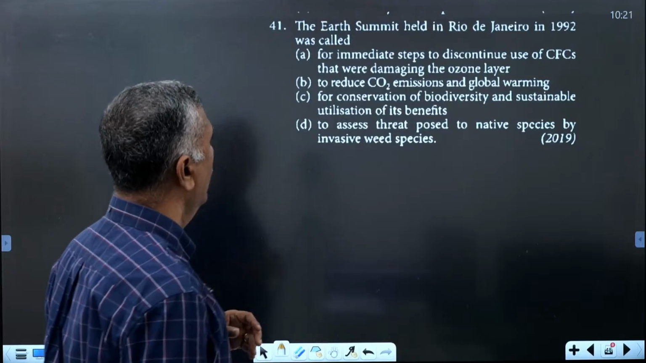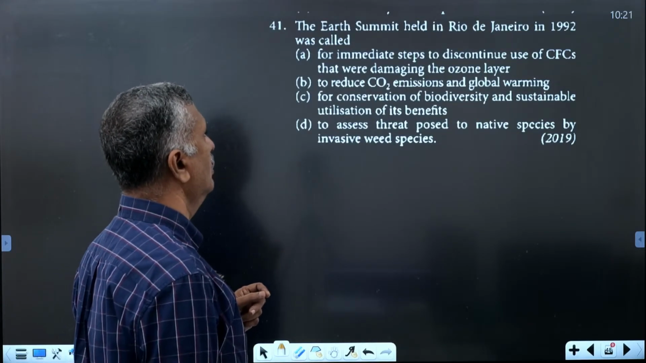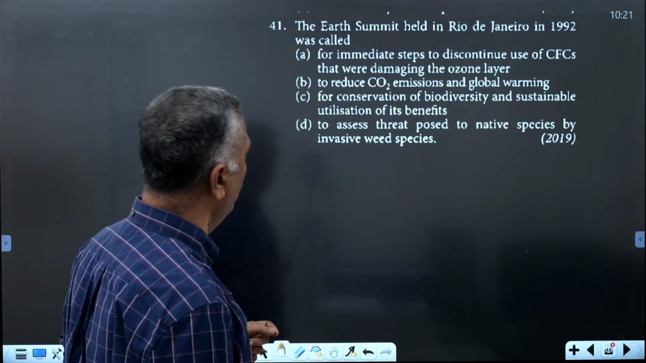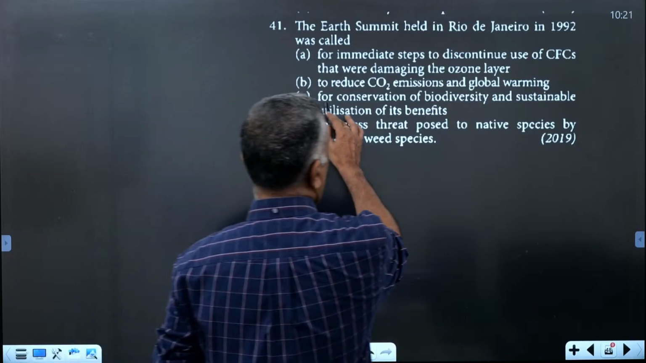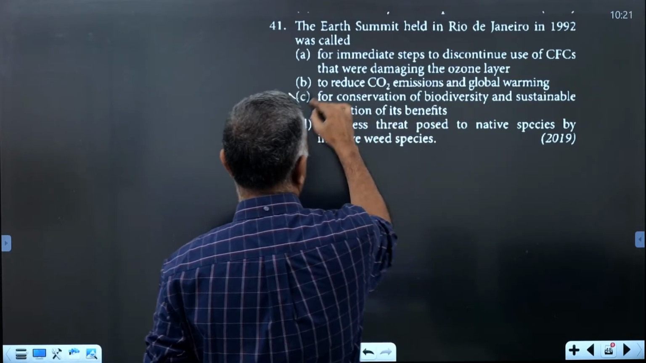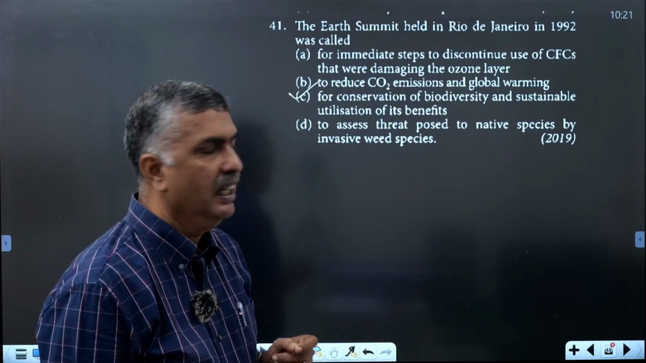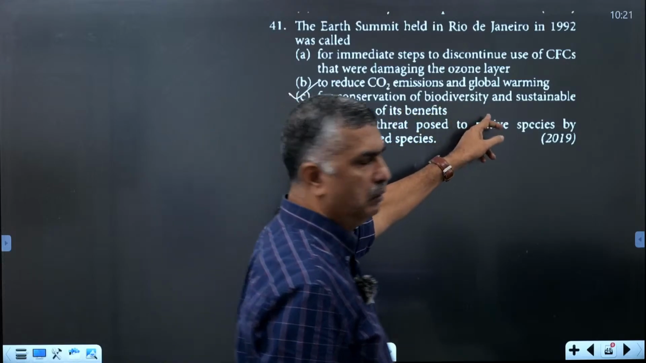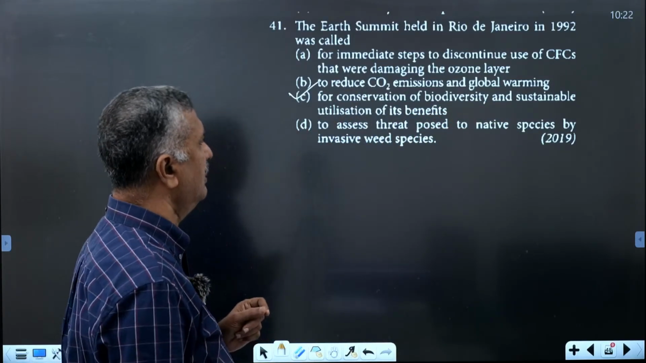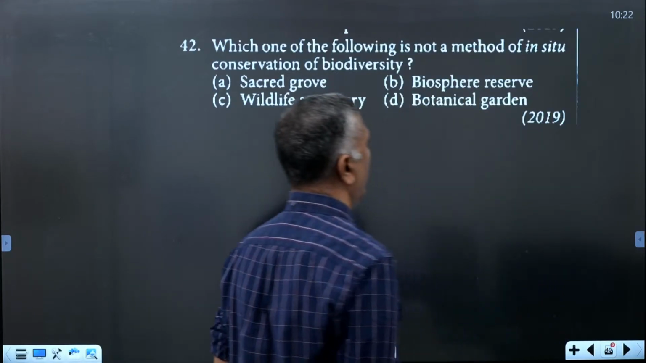Next one: the Earth Summit held in Rio de Janeiro in 1992 was called for what? What is the main aim of this Earth Summit? The main aim is the conservation of biodiversity and sustainable utilization of its benefits. That is the main aim of the Earth Summit held in Rio de Janeiro in 1992.